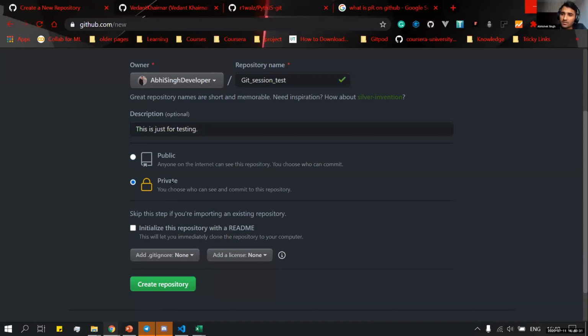in the private one, other people will not be able to see what content you have inside your repository. If you are making a confidential project, you must not show the code to the public. At that time we use a private repository. If you want your teammates to work on this private repository, we have an option to add collaborators, which we will see further in the session.